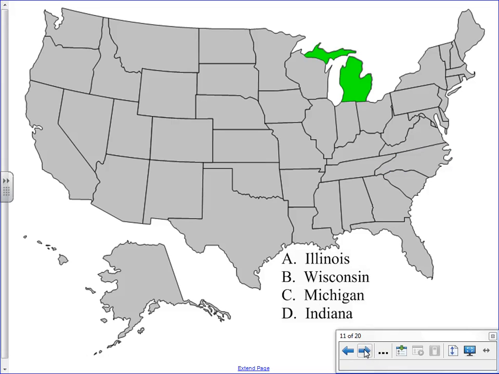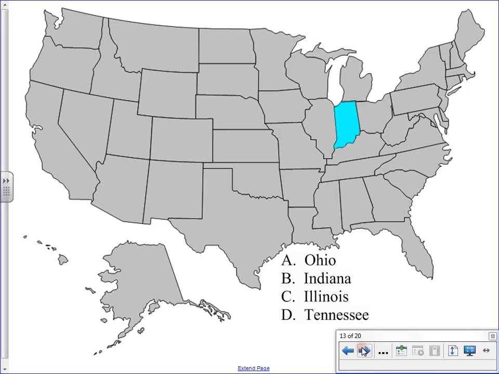Our next state, one of our neighbors to the north of Indiana, shares itself with a Great Lake right here. And the name of that state would be C, Michigan. And which one of these four choices is the state capital of Michigan? Is it Lansing, Annapolis, Charleston, or Nashville? And the answer to that question is A, Lansing.